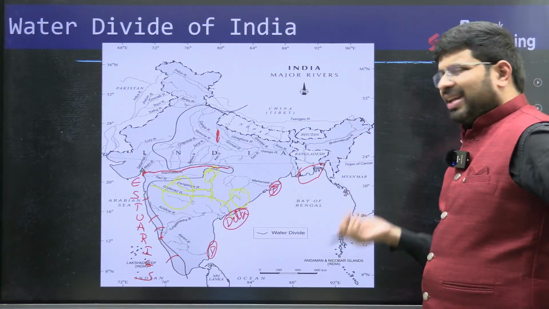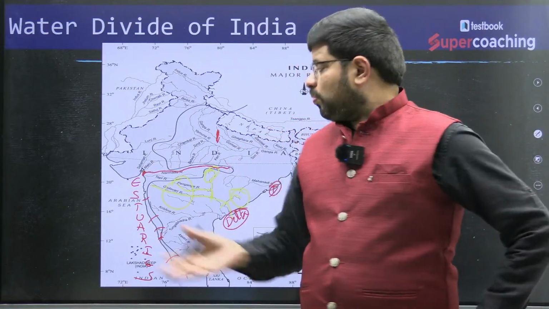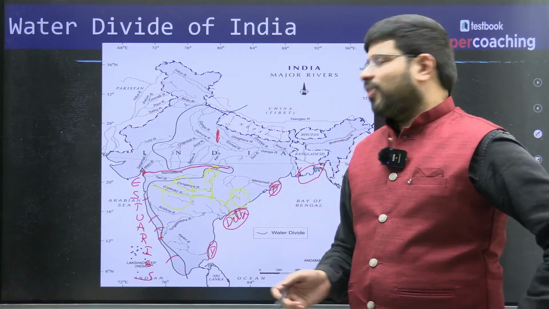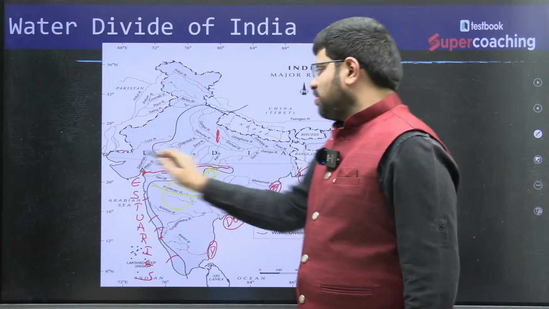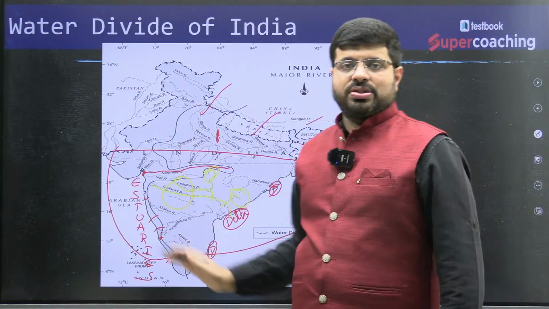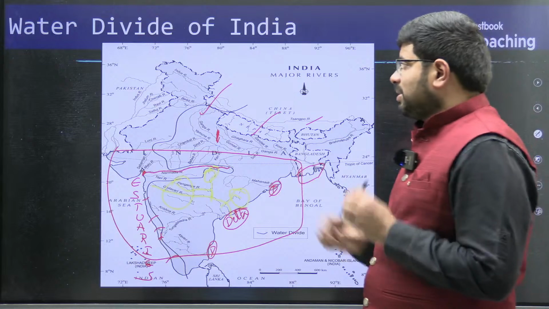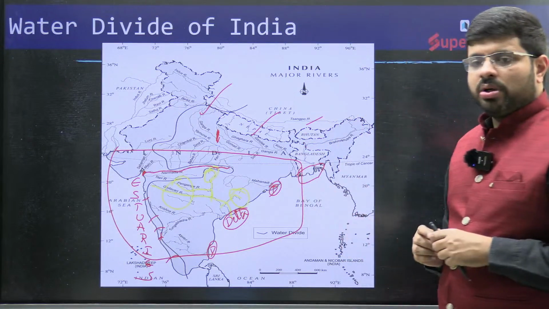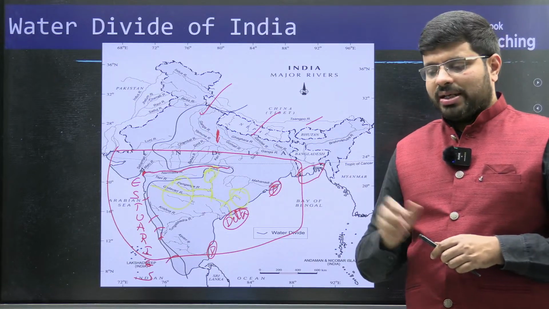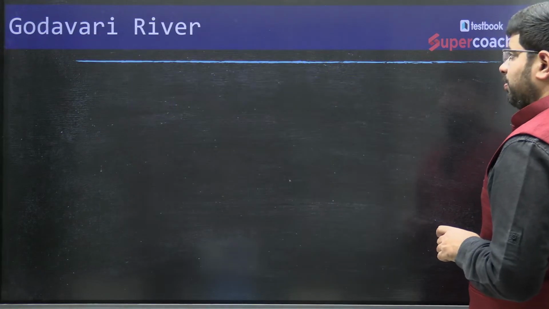So these are the basic things. When you talk about the lengths, the area, the extent of things, what they cover, how much, and what features are available, you will find a stark contrast between the Himalayan river system and the peninsular river system. Those are the characteristics. Also, this is the base. Now let us take the baseline and study one river system in detail, like the Godavari river system.